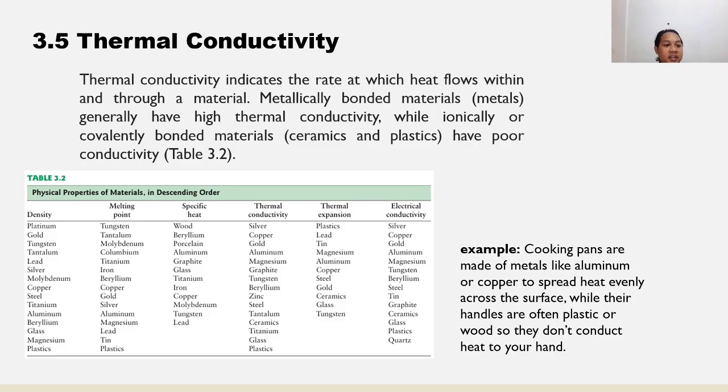As we can see in table 3.2, in thermal conductivity we have silver, copper, gold, aluminum, magnesium, and the others.